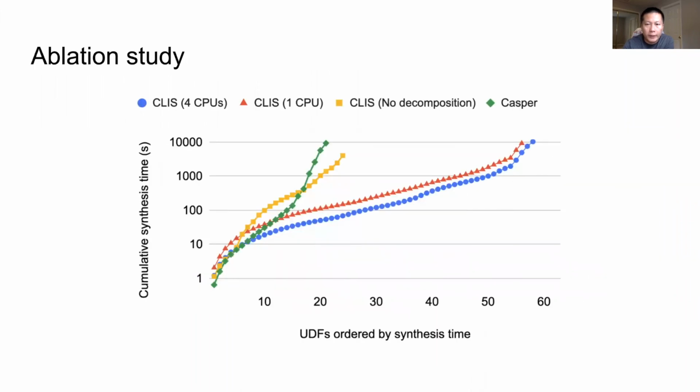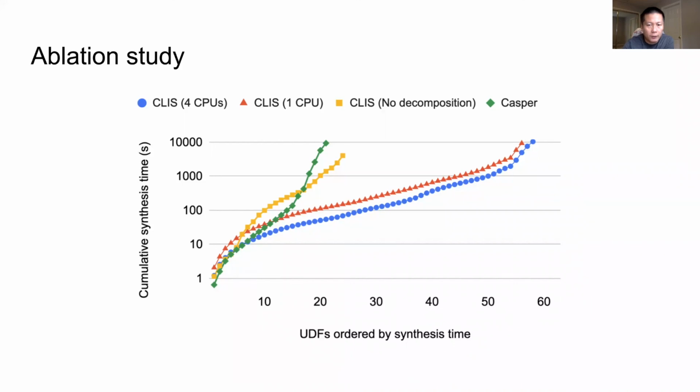Finally, we did an ablation study to see the importance of the features of CEGIS. We ran CEGIS in parallel with 4 CPU cores and in serial with only 1 CPU. We also ran CEGIS without the DFG decomposition, which means the CEGIS synthesizer tries to directly find the equivalent SQL expressions of the UDFs.